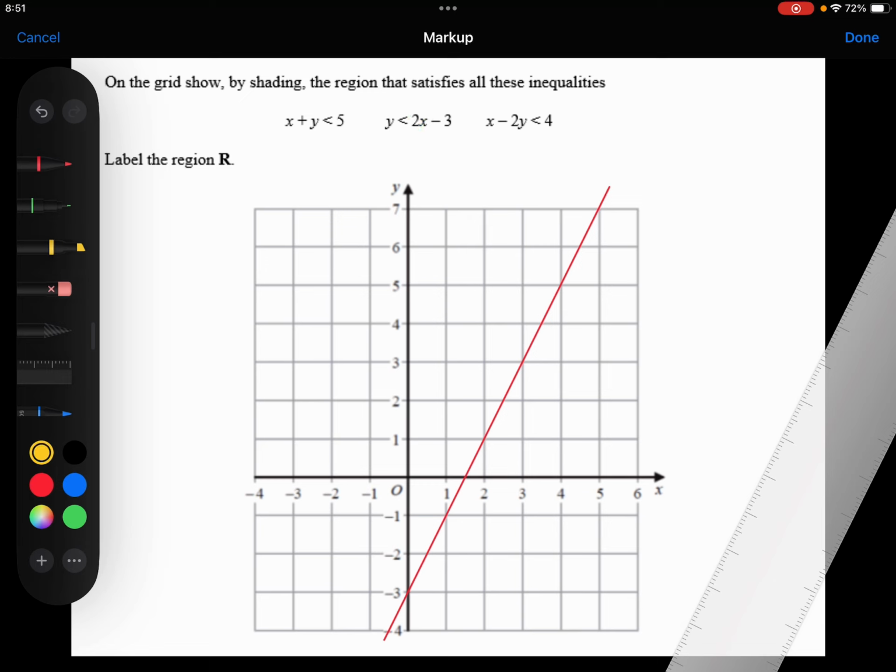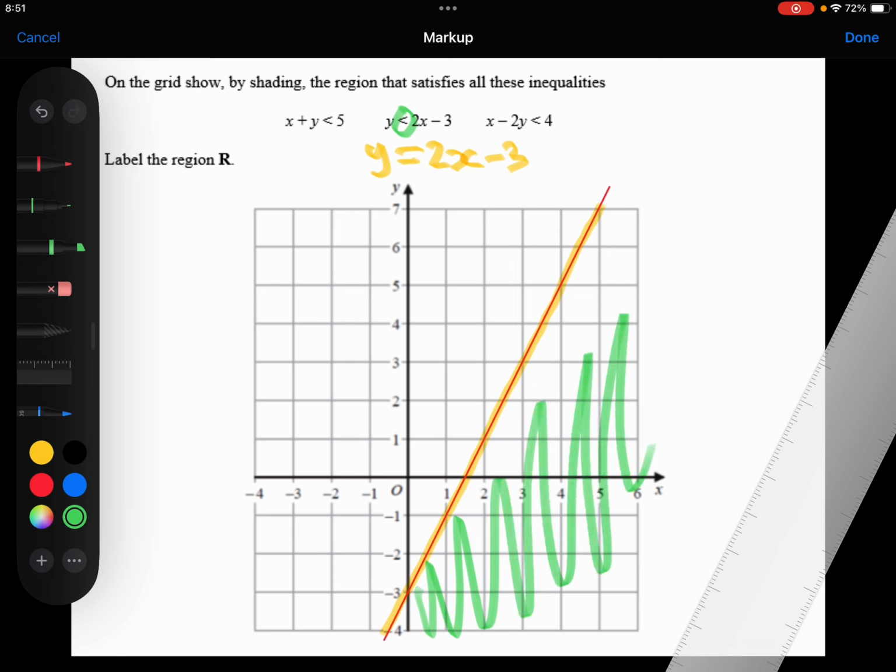Now I need to decide, am I looking at the region above that line, or below that line? Remember that everywhere on this line is where y is equal to 2x minus 3. But I want y to be less than that. I want it to be below that line. So I'm looking at this region down here. Not necessarily the whole region, because I need to look at the other inequalities in a minute. But just remember that we're looking below that red line.